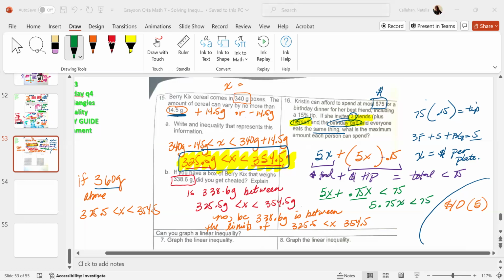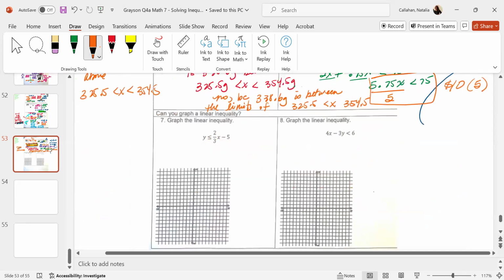This is a total bill. Do you understand? I don't want the total bill. I want each person, correct? Now, if you want each person, then you split it by 5 because each person has their own, correct? So if this is divided by 5, this right here would tell you what each person has to spend. Make sense?